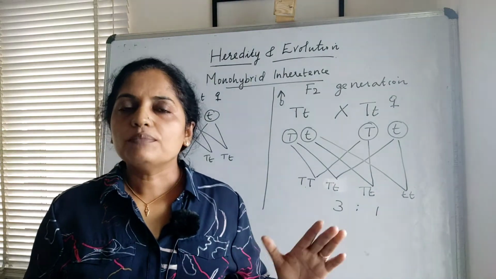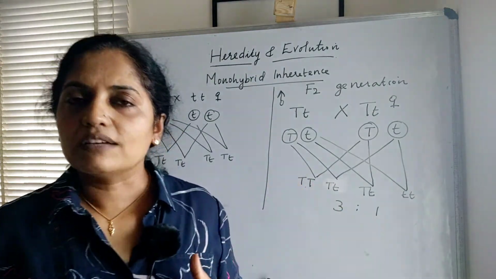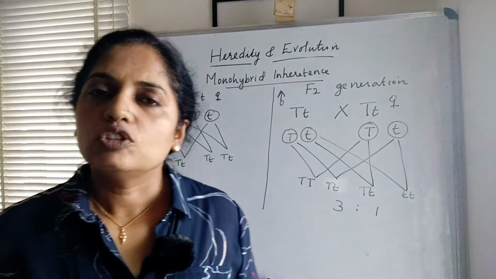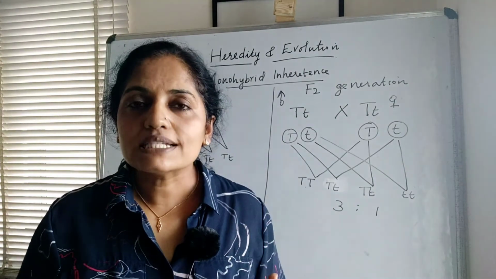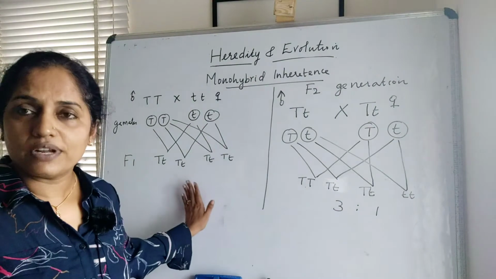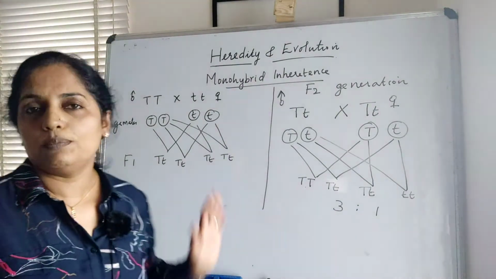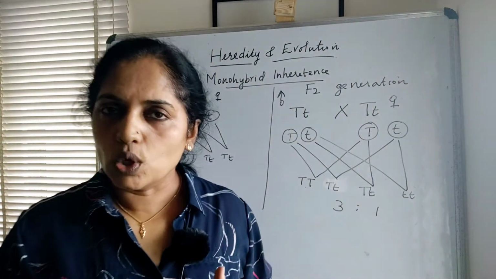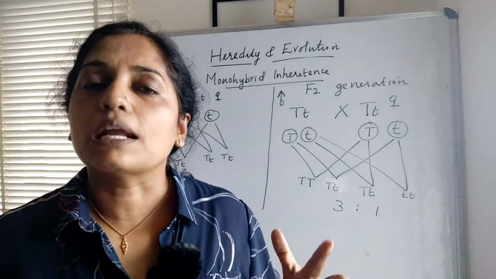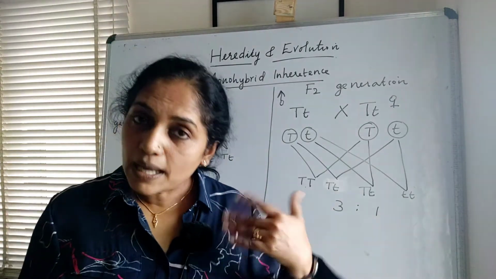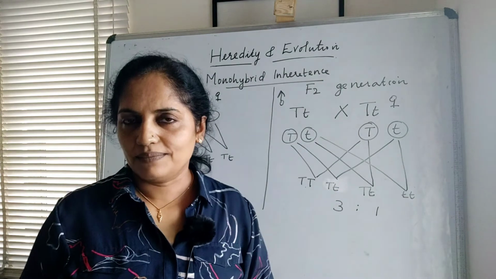Gregor Mendel, from his monohybrid experiment, found that the trait dwarfness, which is lost in the F1 generation, since in the F1 generation we got only tall plants, surprisingly reappeared in the F2 generation.